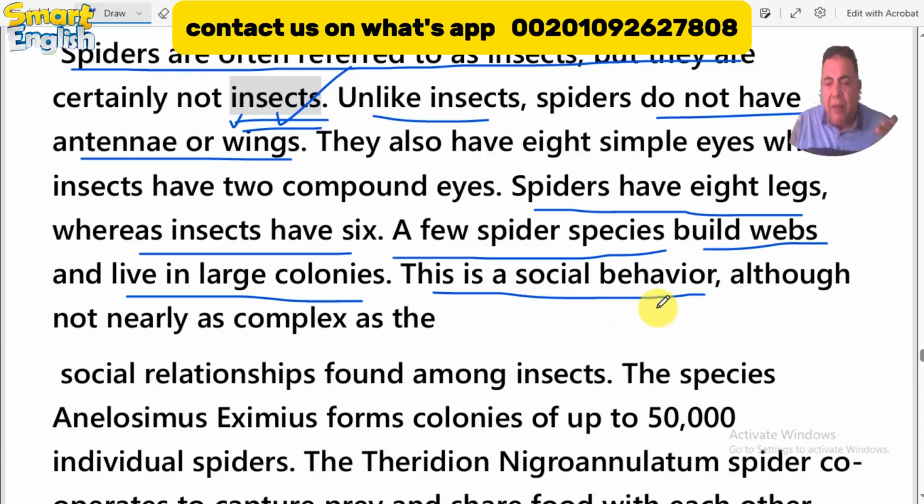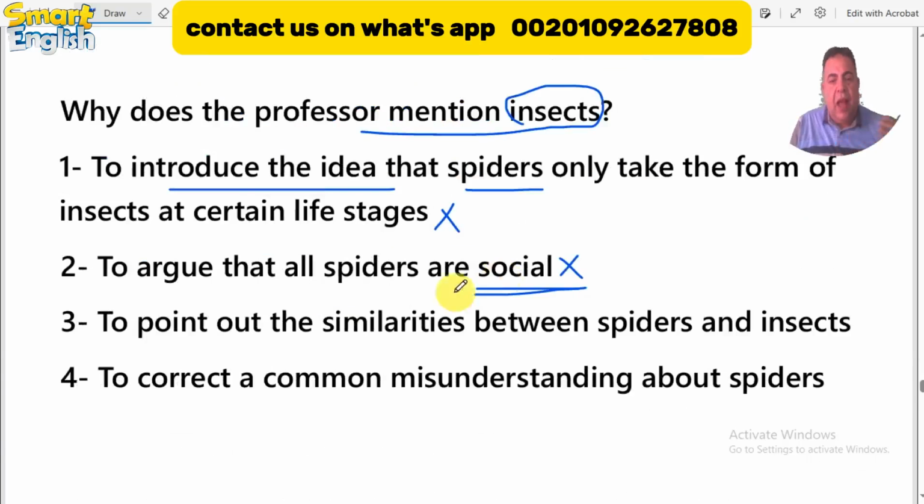He is describing here the behavior of some certain species of spiders, not talking about why he mentioned the word insect here. As we said before, there is a difference between what you think about spiders and what the information mentioned in the passage says about insects. So we have to eliminate number 2 because it is not right and does not relate to the main idea that explains why the author mentioned the word insects.